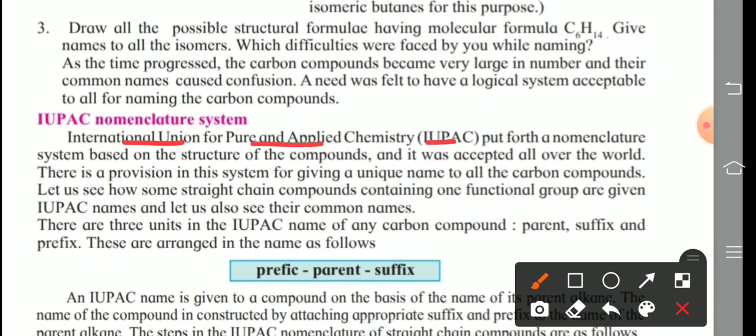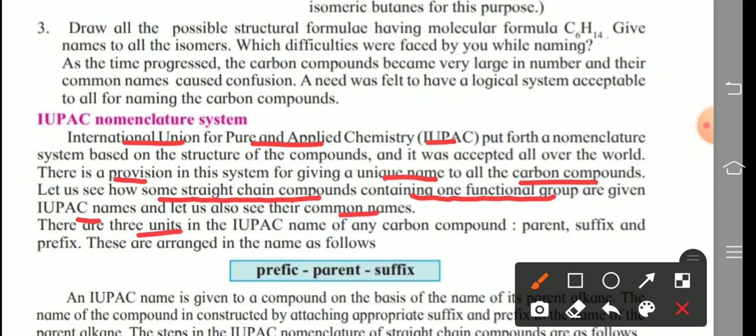IUPAC put forth a nomenclature system based on the structure of the compounds, and it was accepted all over the world. There is a provision in this system for giving a unique name to all the carbon compounds. Let us see how some straight chain compounds containing one functional group are given IUPAC names, and let us also see their common names.